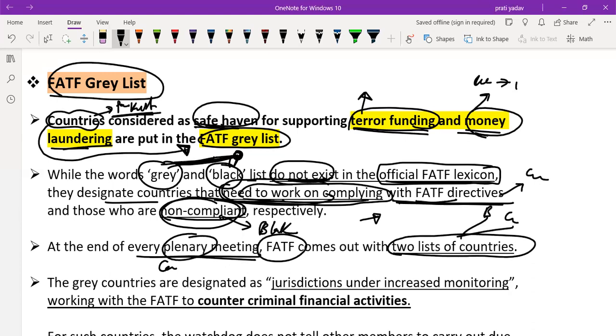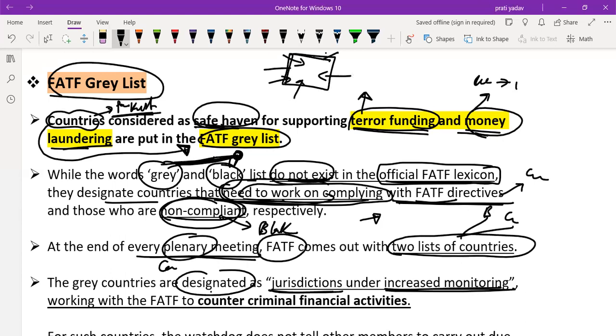The grey countries are designated as jurisdictions under increased monitoring. Remember, jurisdiction under increased monitoring. That country has a jurisdiction in this area, but under increased monitoring. Whatever you do, increased monitoring is provided to you.